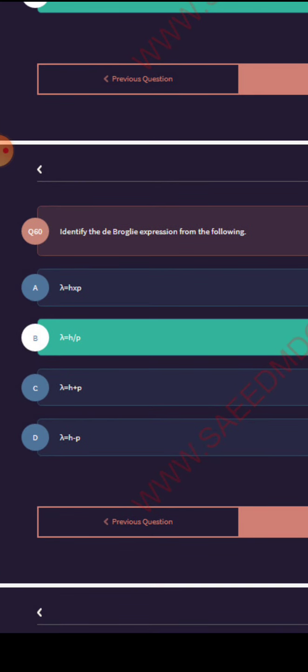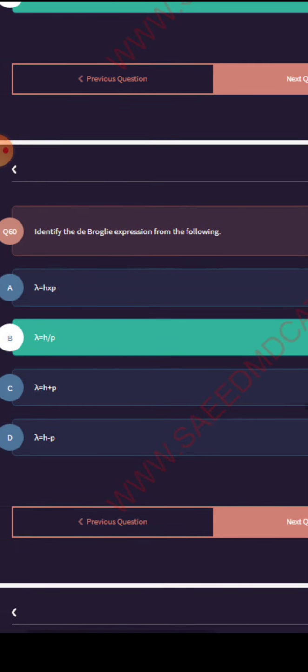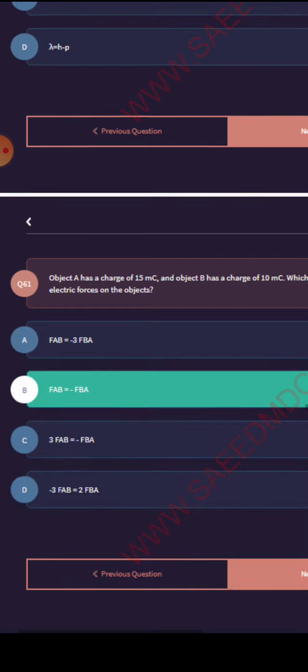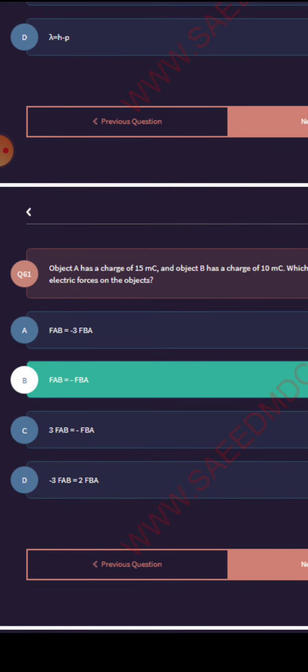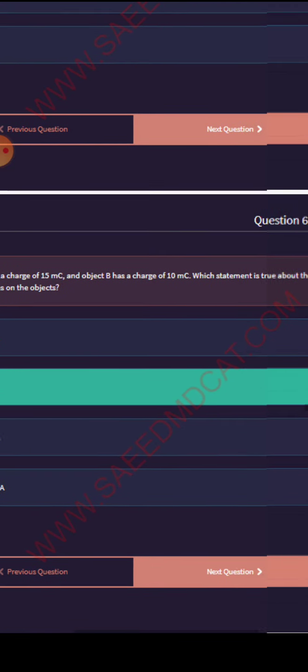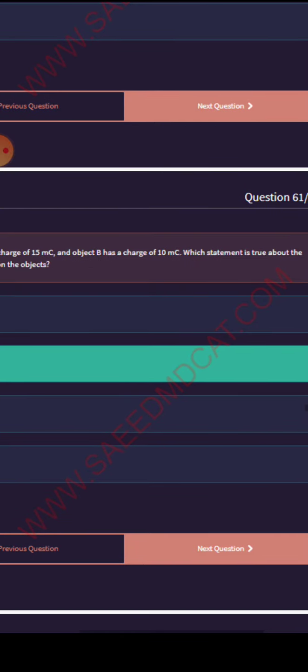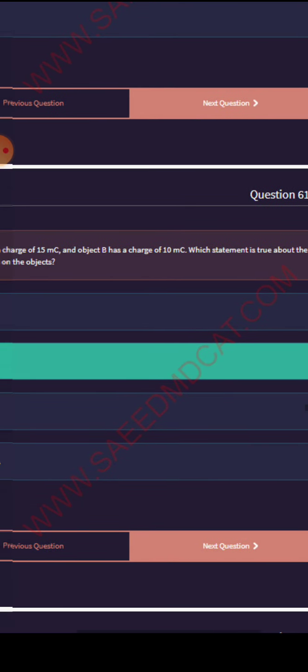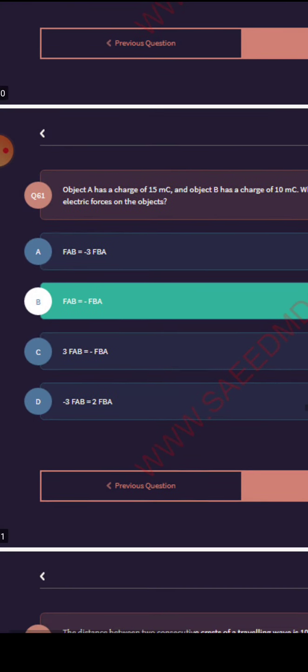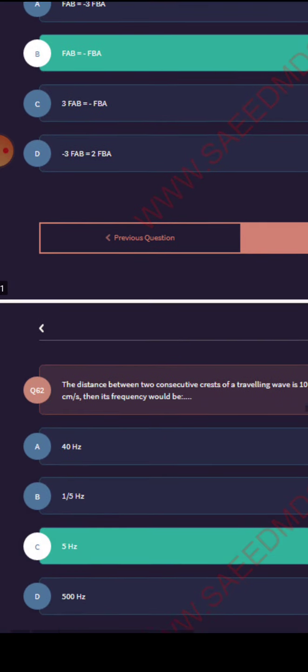Identify the de Broglie expression from the following. Lambda is equal to h over p. Object A has a charge A and object B has a charge A. What statement is true? FAB is equal to FBA.